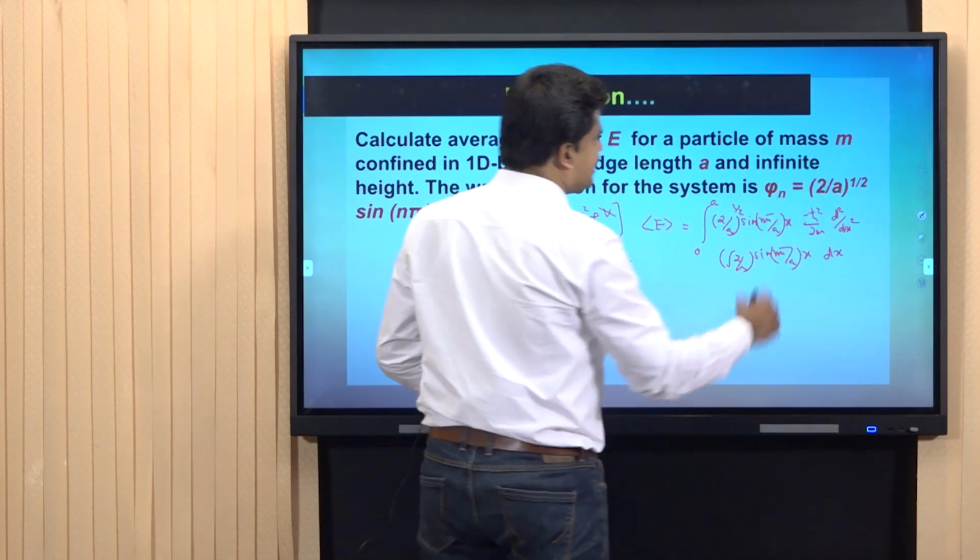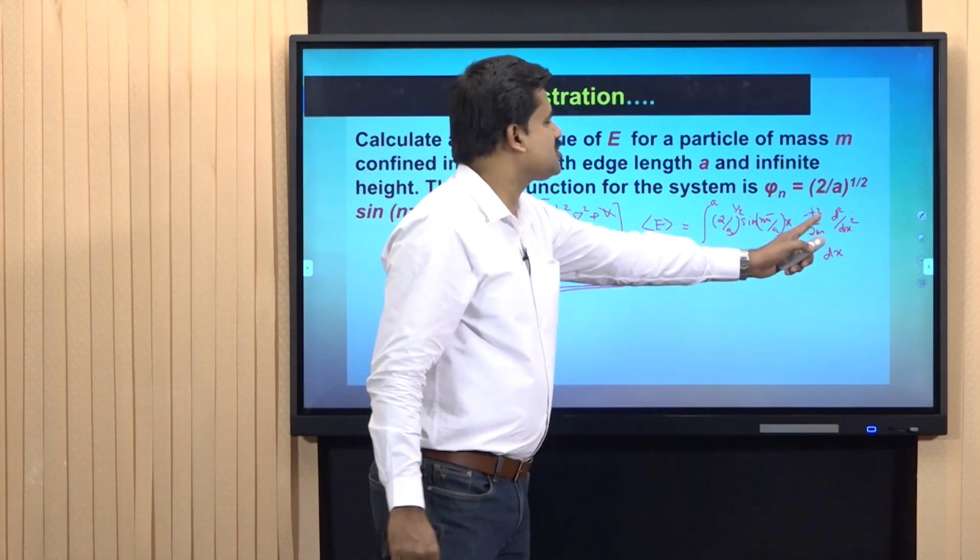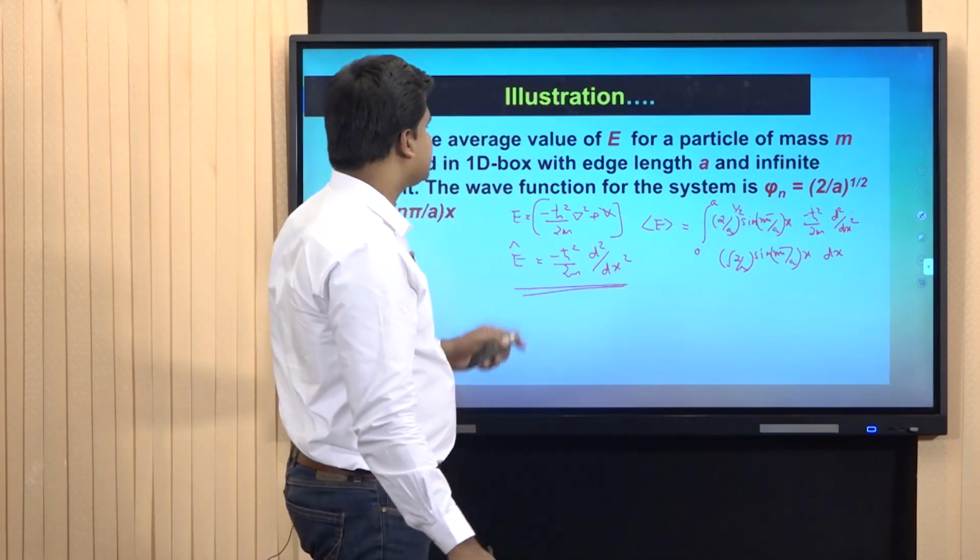The last element is dx. Minus h cross square by 2m, and 2 by a can also be taken outside the integral sign.